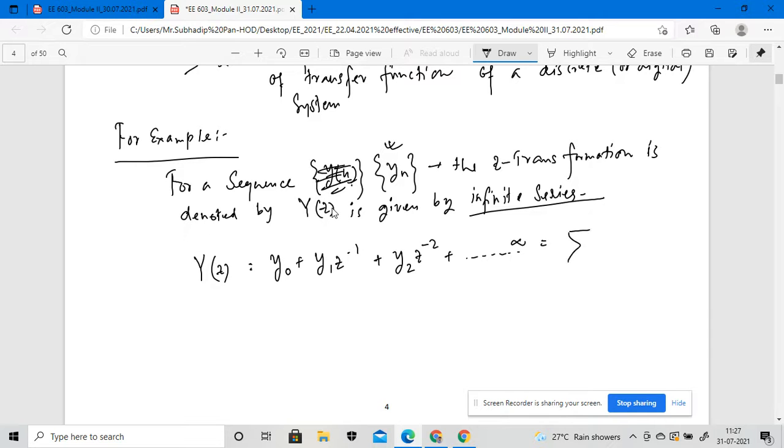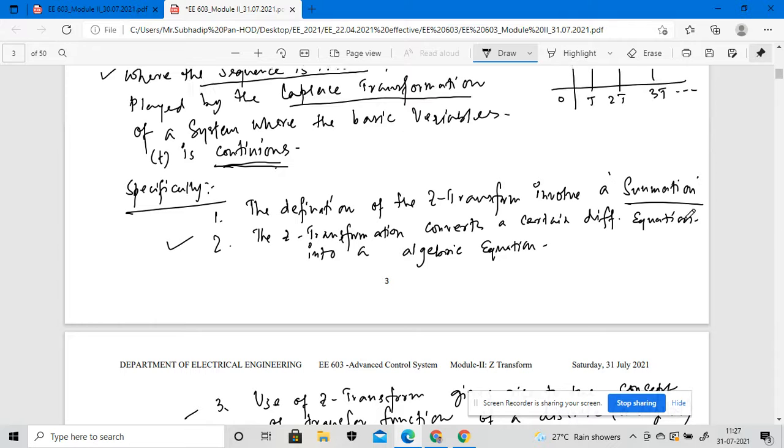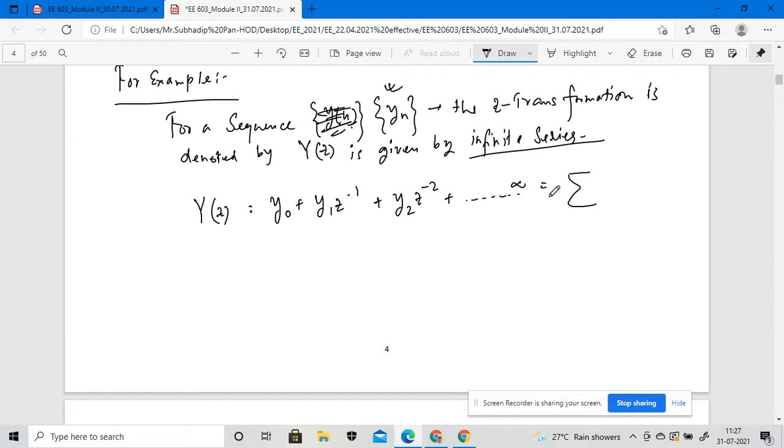Now we put in the notation of summation, because the definition of the Z transformation involves the summation. So we assign the summation for considering the Z transformation. Y of z is the Z transformation of that particular sequence y of n.